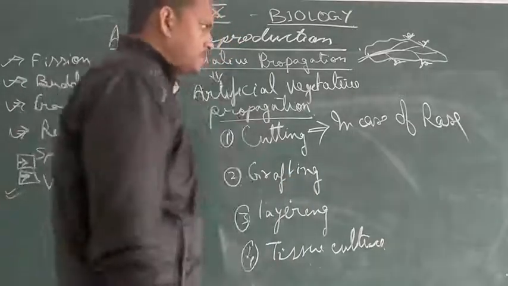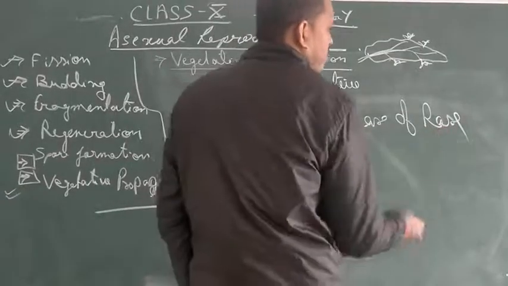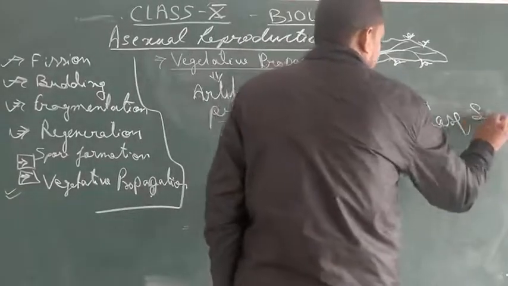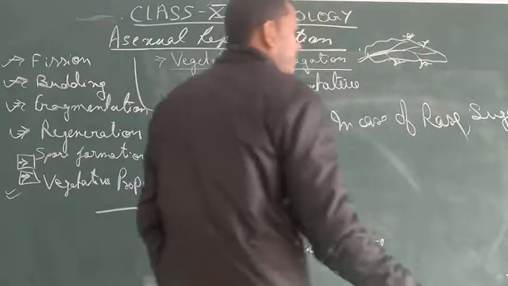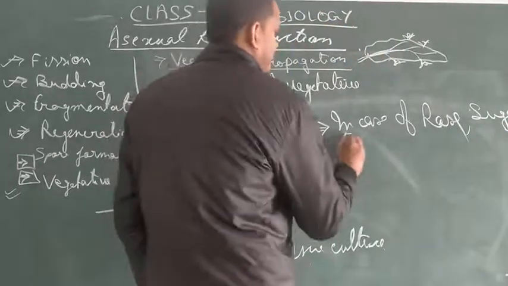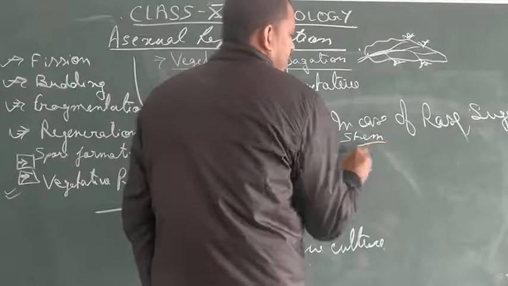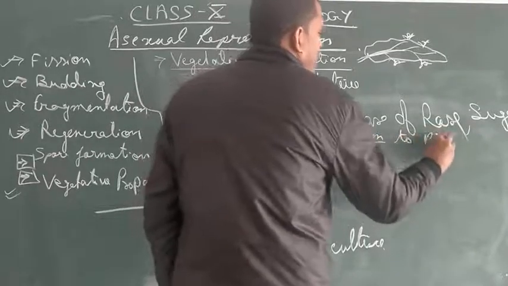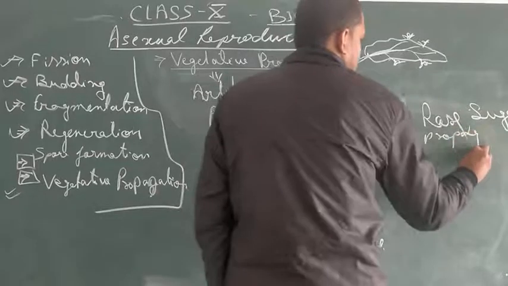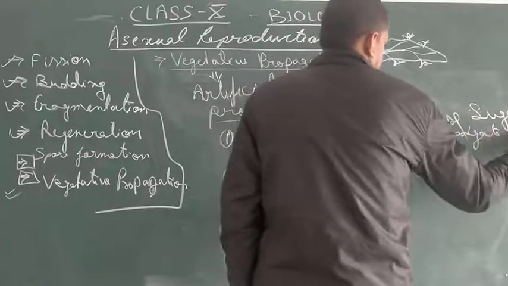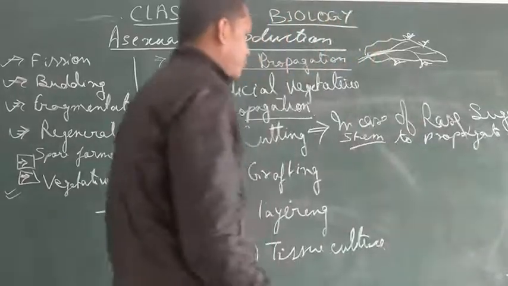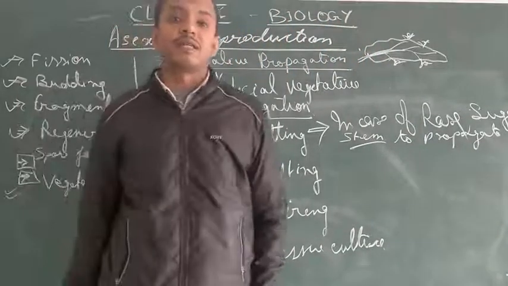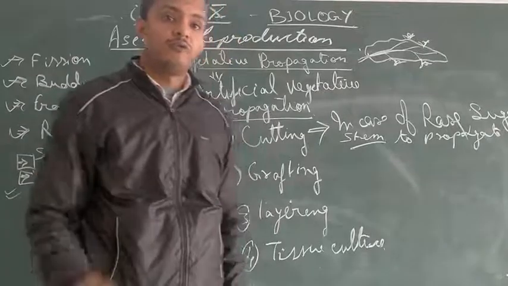Here, in the case of rose and sugarcane, we use the stem to propagate a new plant. Nowadays we are using mango also by this method, and we call it kalmi aam. Yes, kalmi mango is used for that.